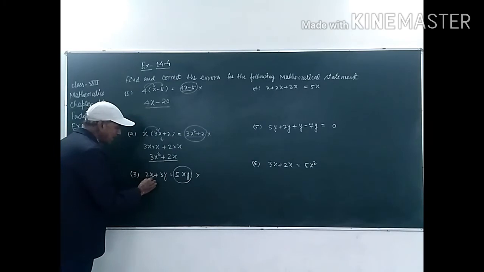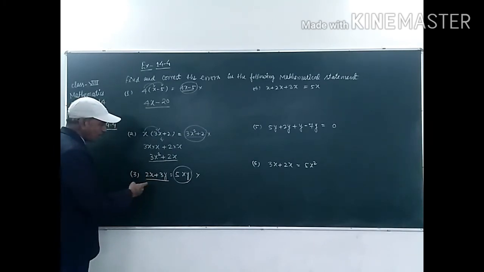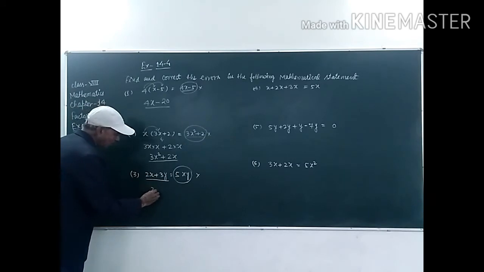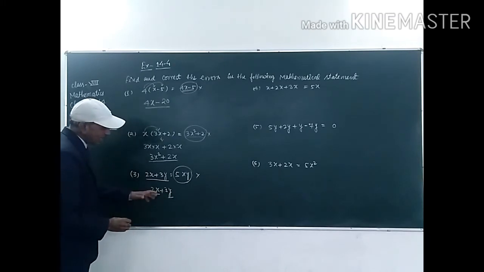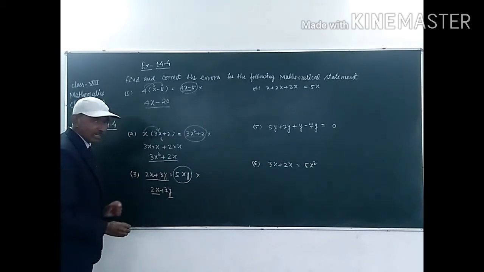Student, we cannot expand this in any other form, because it will be only 2x plus 3y. These are unlike terms, so we cannot add them, and there is a sign of addition, so we cannot multiply it. So, it will be 2x plus 3y.